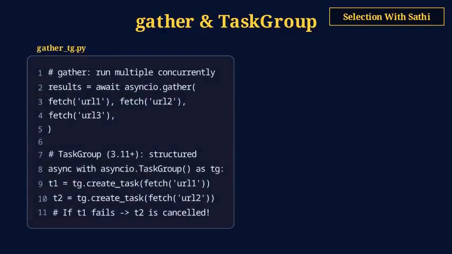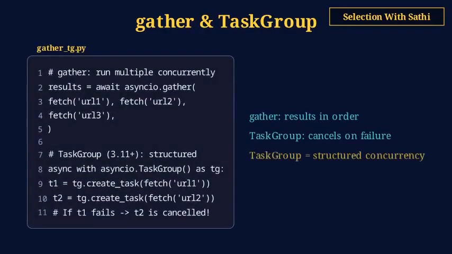asyncio.gather schedules multiple coroutines to run concurrently. It returns a list of results in the same order as the arguments. If any coroutine raises, gather can optionally return exceptions instead of raising.